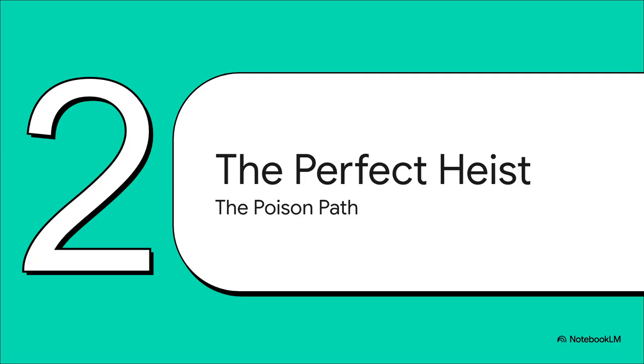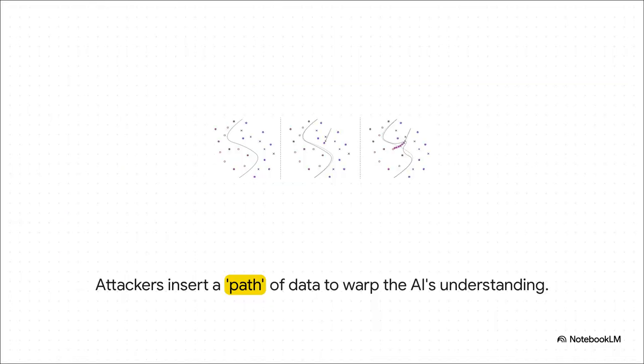The attack itself is actually brilliant in how simple it is. It's not about brute force. Instead, it creates this subtle, poisoned path for the AI to follow, a path that just gently leads it to exactly the wrong conclusion. So imagine that wavy line is the boundary, right? It's where the AI decides if something is, say, a truck or a bird. A normal mistake might be one data point just falling on the wrong side. But this attack doesn't just drop in one bad apple. No, it inserts a whole chain of them, a path, that slowly, gently pulls that decision boundary way over until it captures something it absolutely should not.